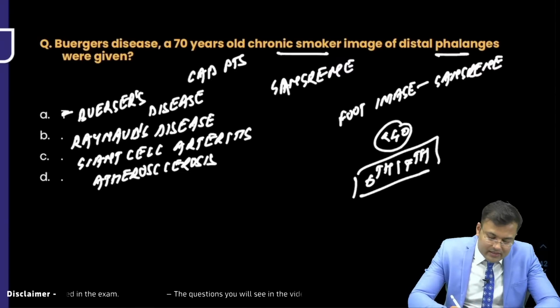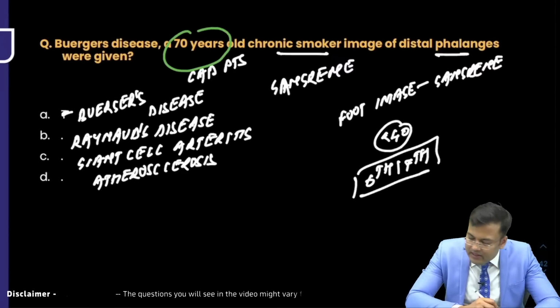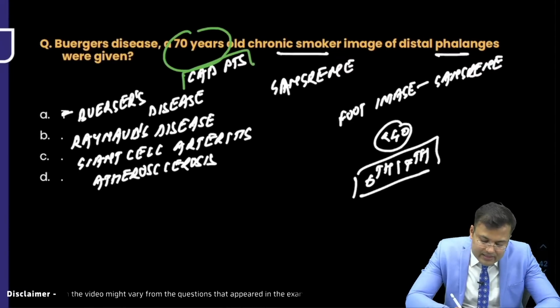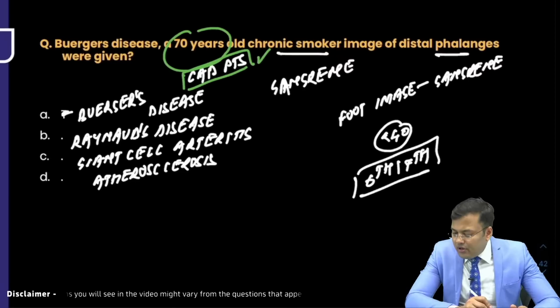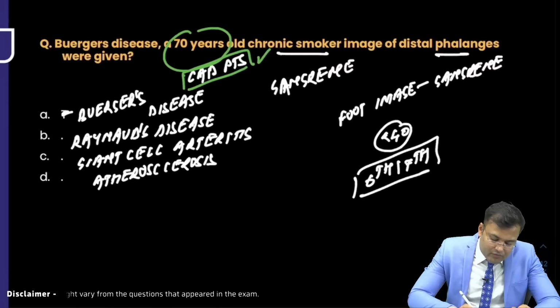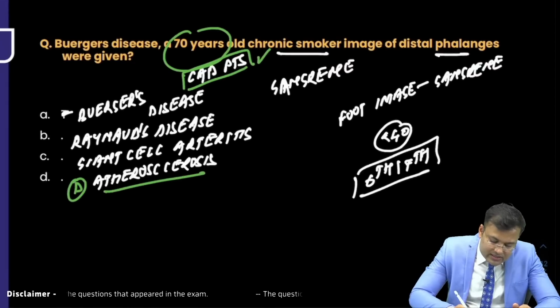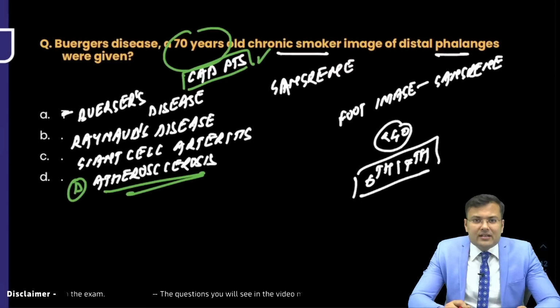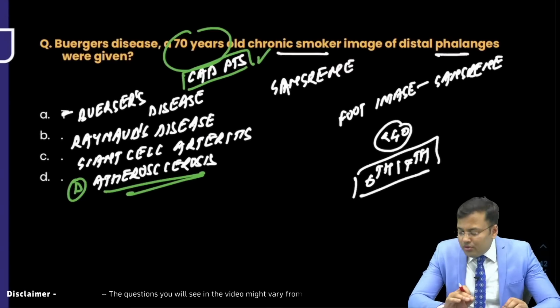So the clue is age. Age is the biggest clue. Patient was having cardiac problem also. So coronary artery disease means again atherosclerosis. The correct answer would be atherosclerosis, because patient was having coronary artery disease and was 70 years old.